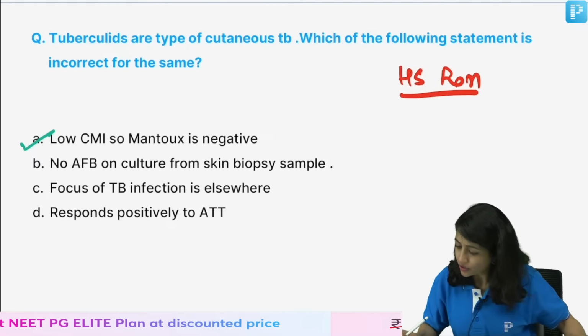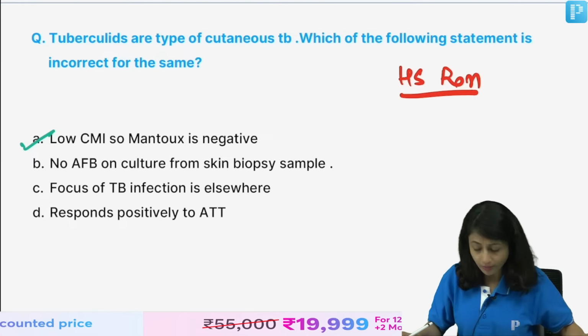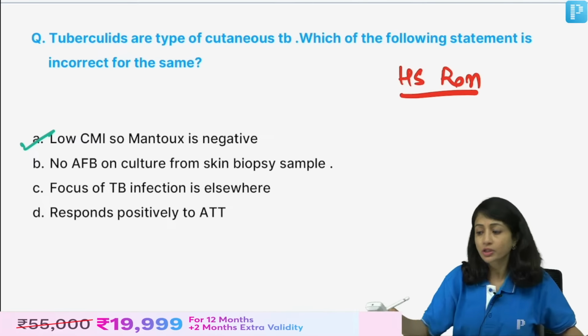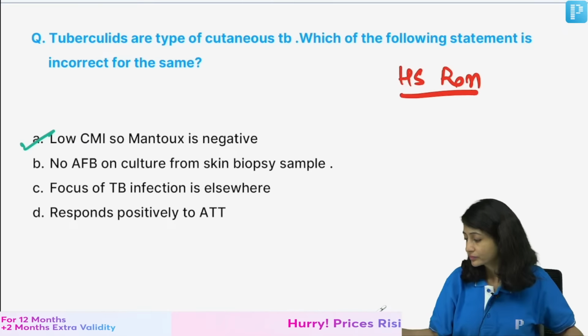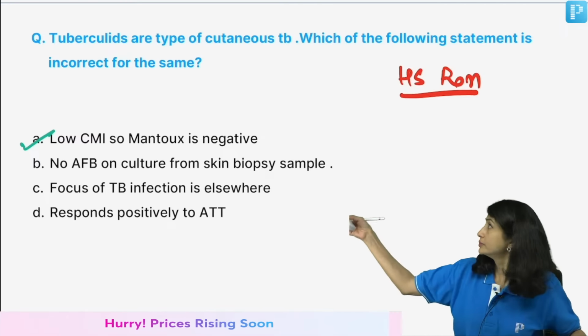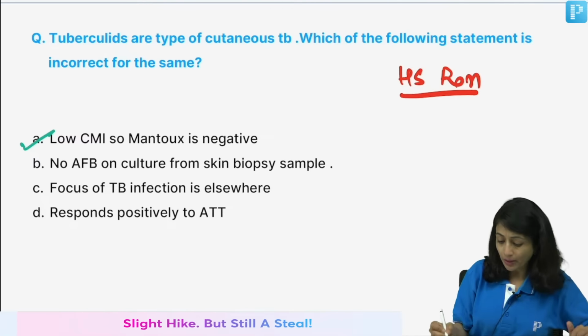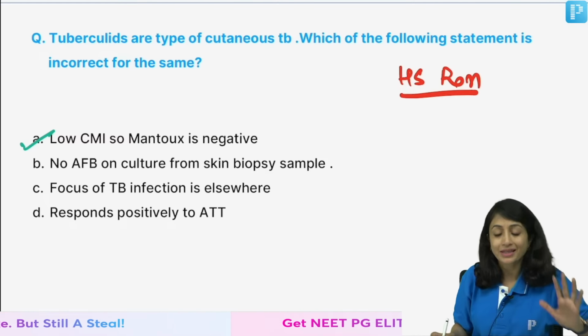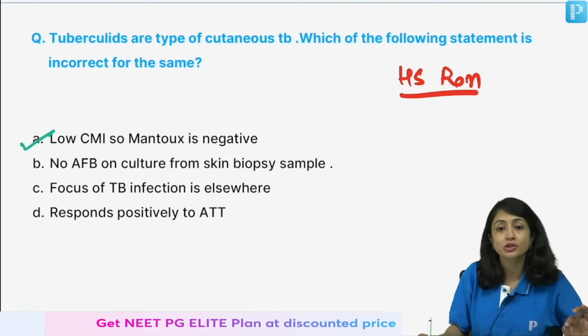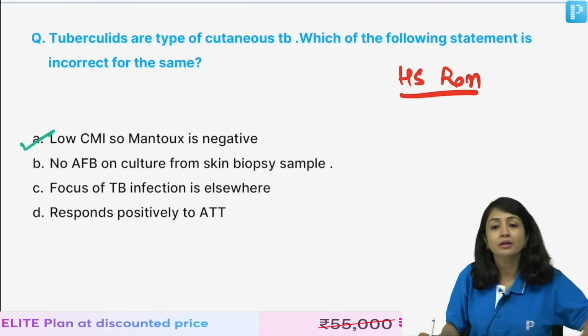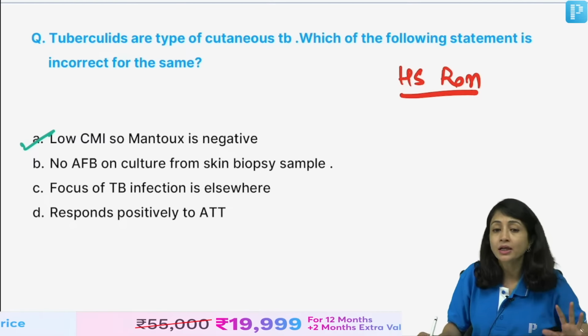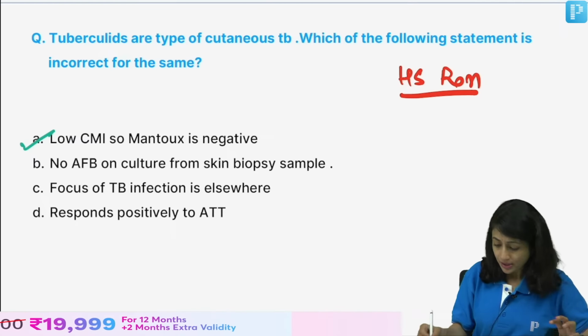How to solve this kind of question? Which kind of question are you talking about? You are talking about this tuberculid question? Okay. So, I'll quickly talk about tuberculids. Tuberculids are basically hypersensitivity reaction against the remnant bacilli or present bacilli, tubercular bacilli in the body.